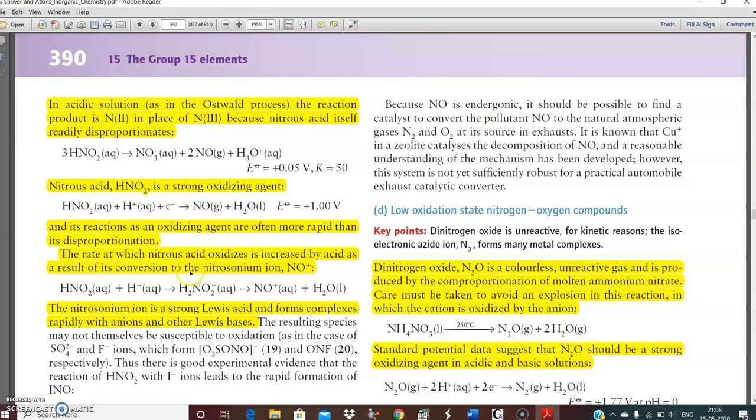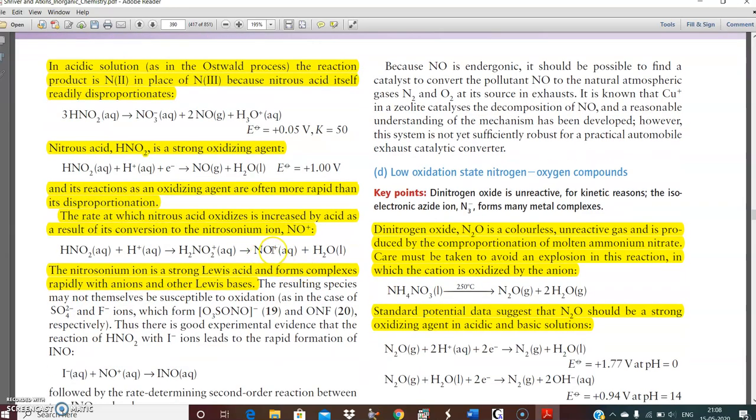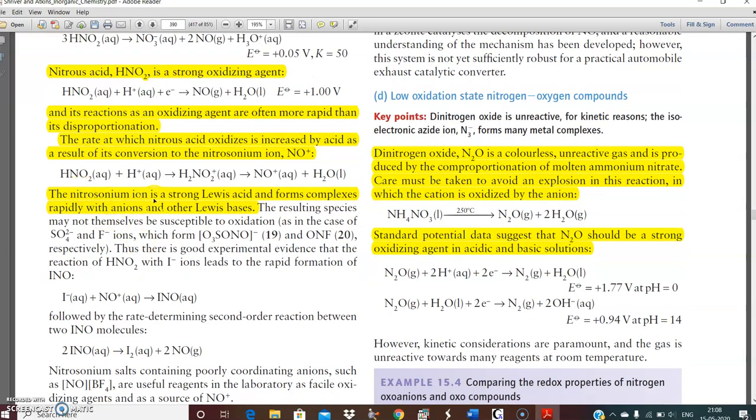The rate at which nitrous acid oxidizes is increased by acid as a result of its conversion to the nitrosonium ion. This is the nitrosonium ion. The nitrosonium ion is a strong Lewis acid and forms complexes rapidly with anions and other Lewis bases. This is such a reaction.